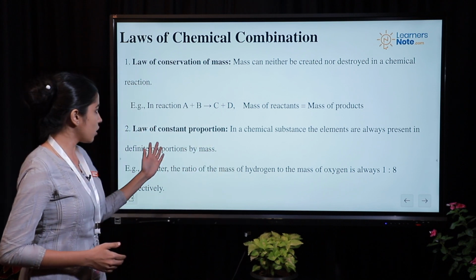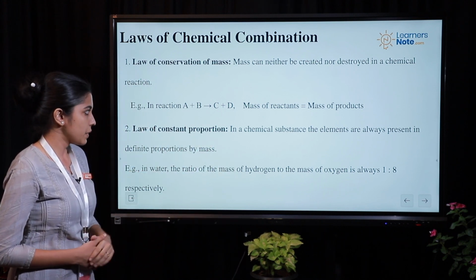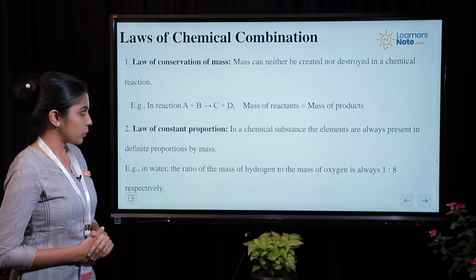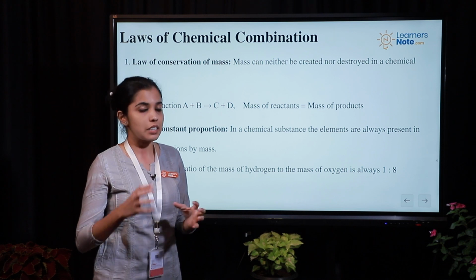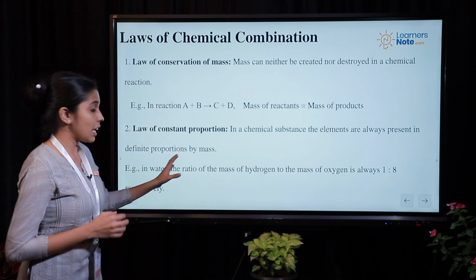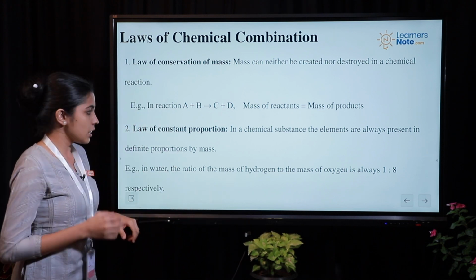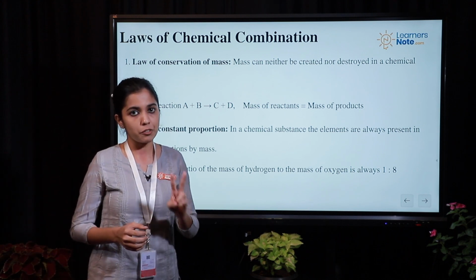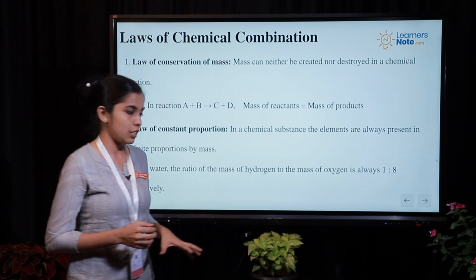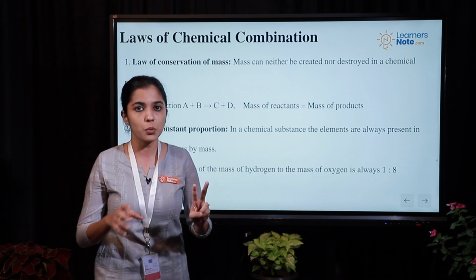Now the second law is law of constant proportion. According to law of constant proportion, in a chemical substance, the elements are always present in definite proportion, that too by mass. For instance, let's take the example of water. Water is made up of two atoms of hydrogen and one atom of oxygen. So they are combined in the ratio 2:1.